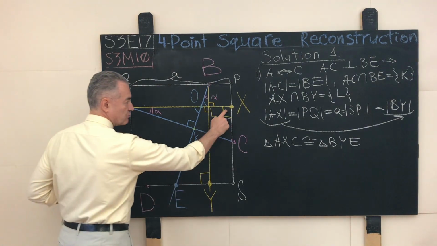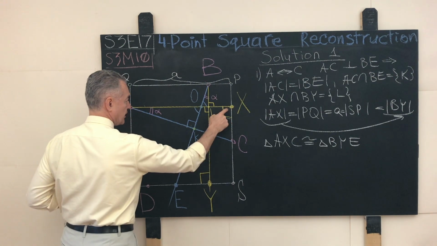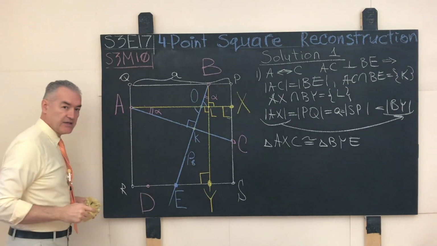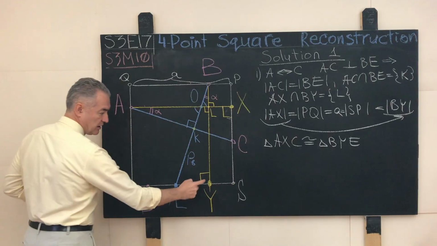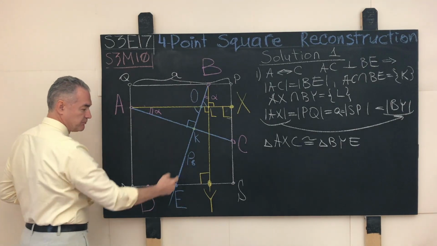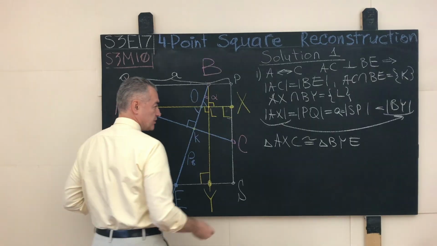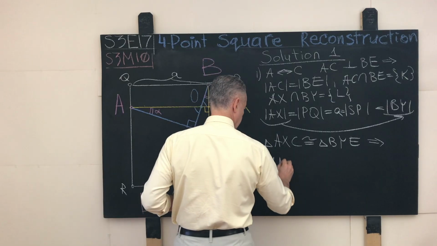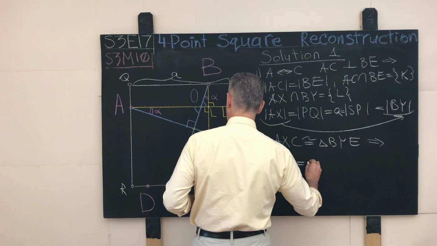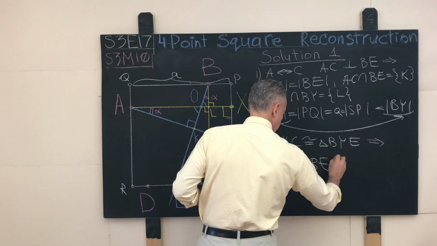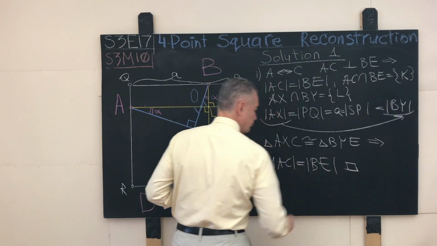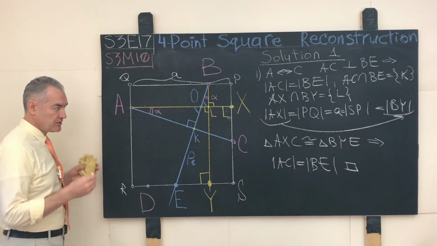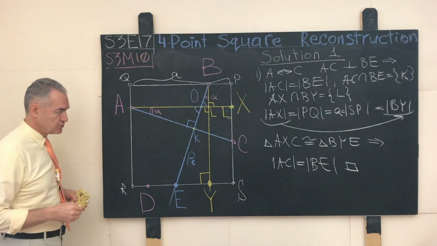So against the right angle at the vertex X in the triangle AXC there lies the side AC, and against the equal magnitude angle at the vertex E there lies the side BY of this triangle. And from this it follows that the length of the side AC is equal to the length of the side BY. This is exactly what was required to prove. We will put the end of proof marker over here. The theorem is proved. If you have any questions, the comment section is open.